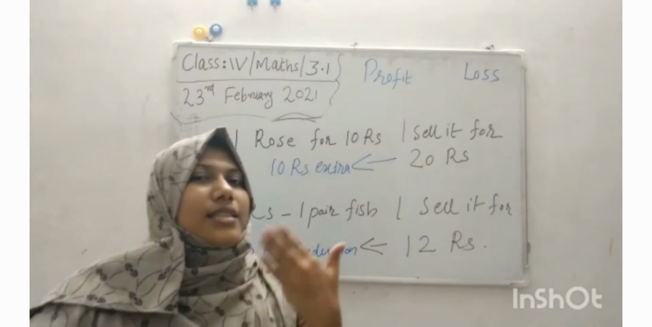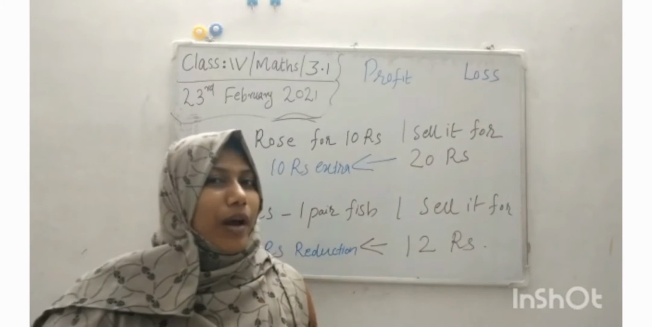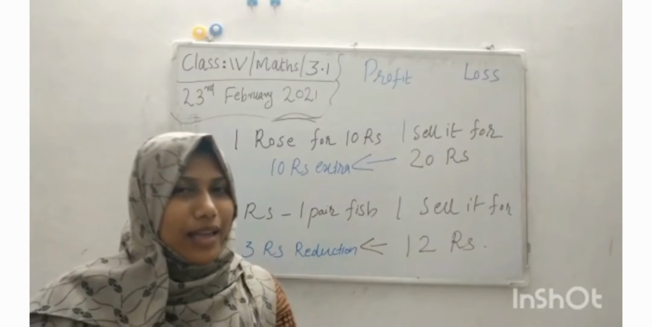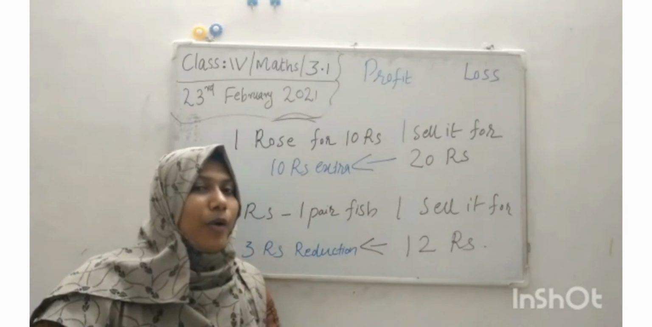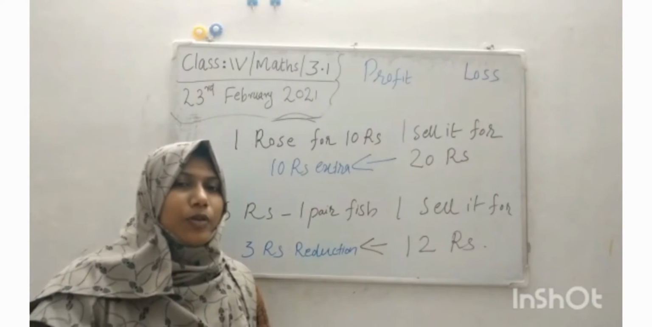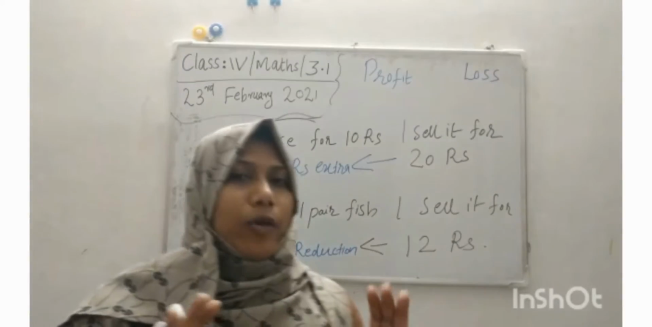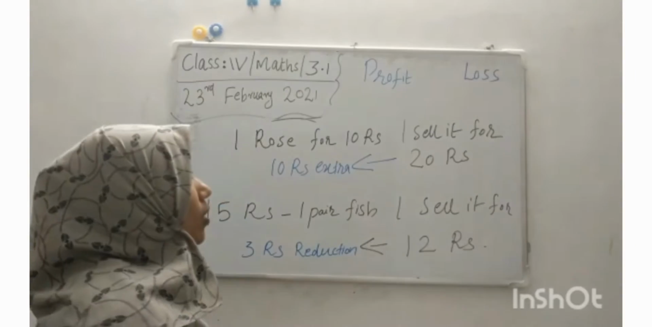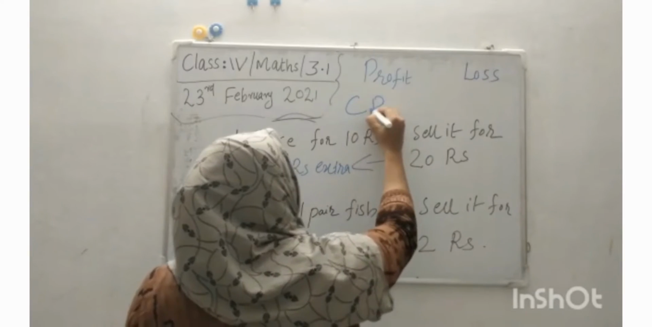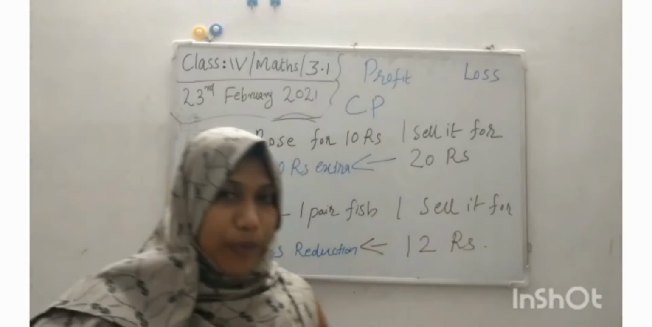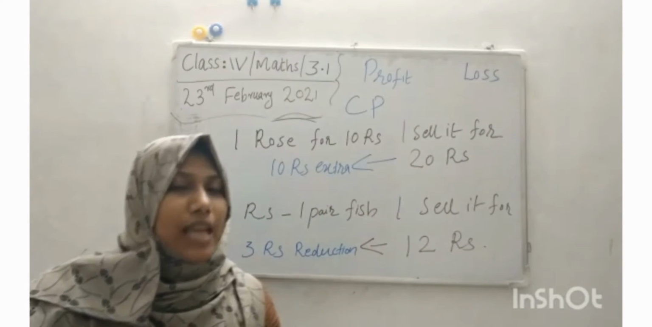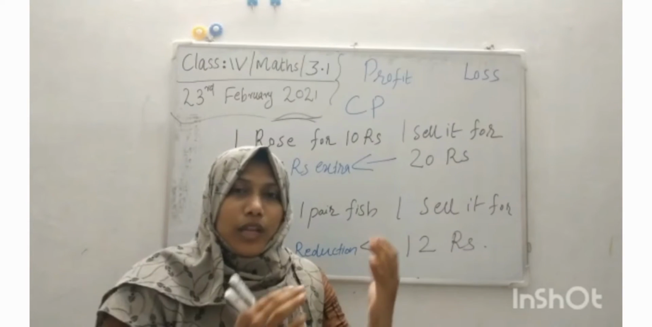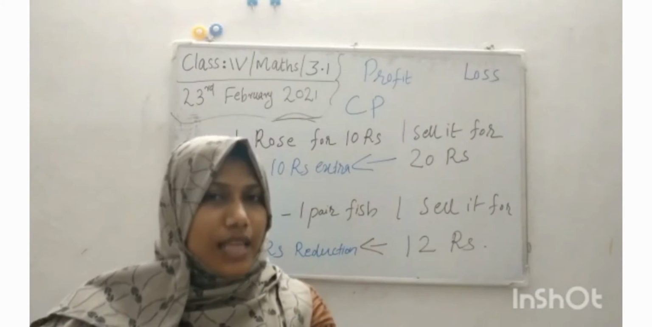We get an extra amount compared to our cost price. What is cost price? The amount for which we buy items. Suppose you buy a chocolate for 5 rupees. That 5 is called the cost price, or CP. So CP means the amount for which we buy items.